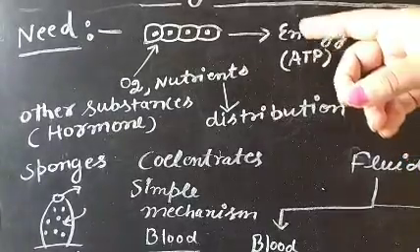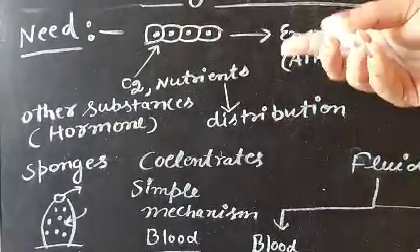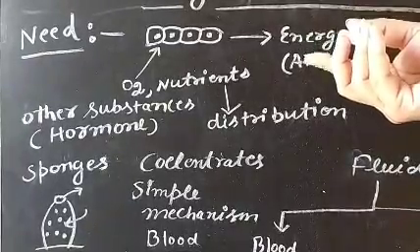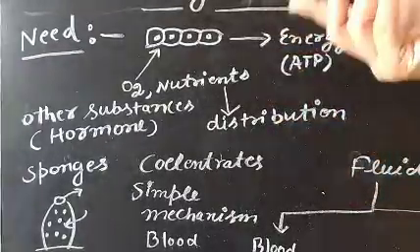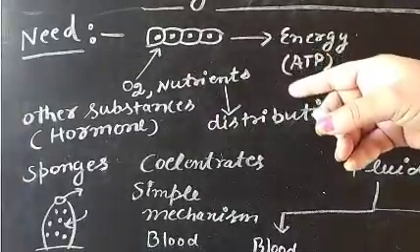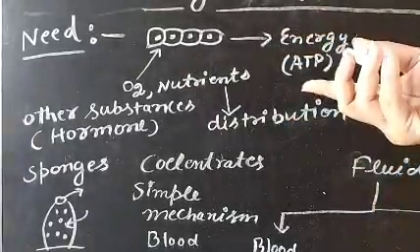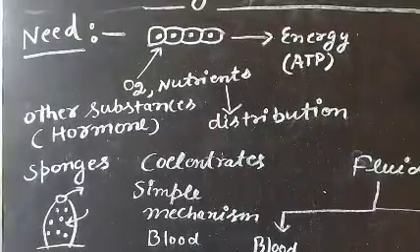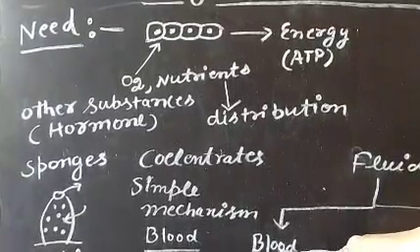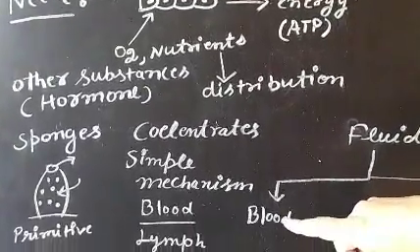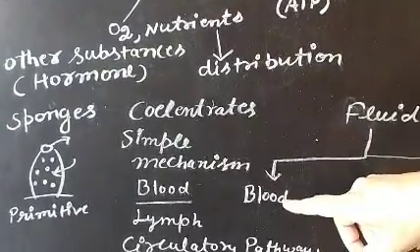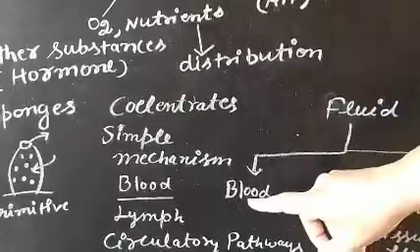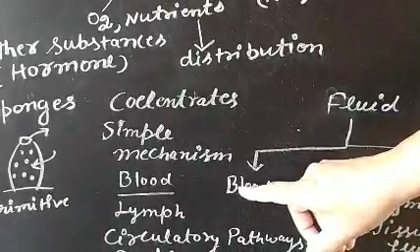So how does a hormone that is released from one part of the body get transported to the other part where it is required? It is transported with the help of blood. So we can say blood is a type of tissue. Why is blood known as a tissue? Because blood consists of different cells like RBCs, WBCs, and platelets. So it is a tissue because a group of cells is present inside the blood.